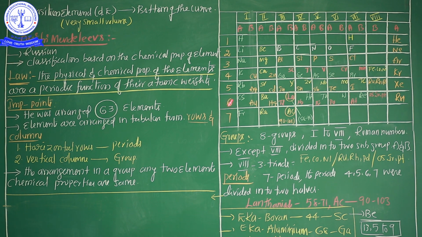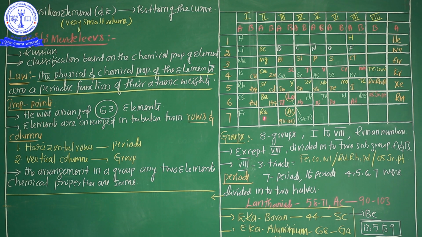And see, how many periods are there? 7 periods, especially 4th and 5th, 6th. 7th is also there but not mentioned here. The 7th is also subdivided into two halves.